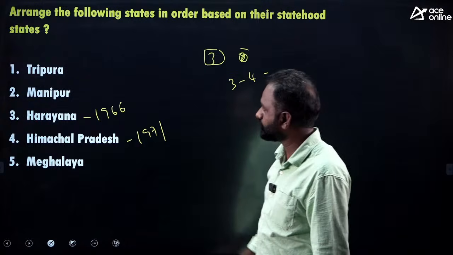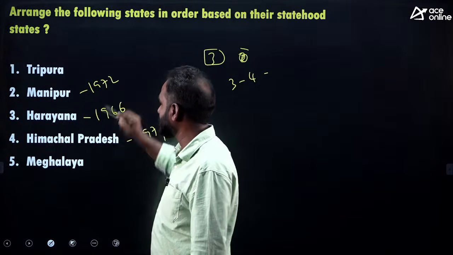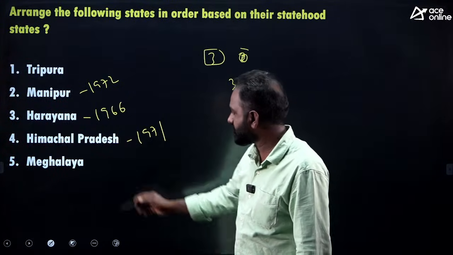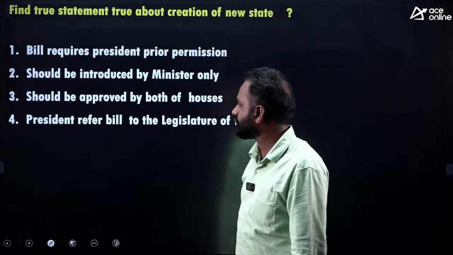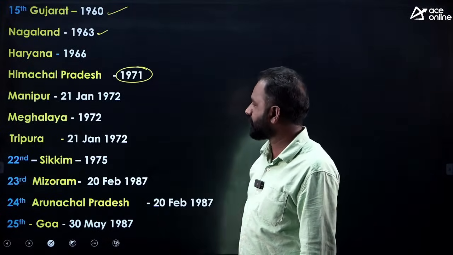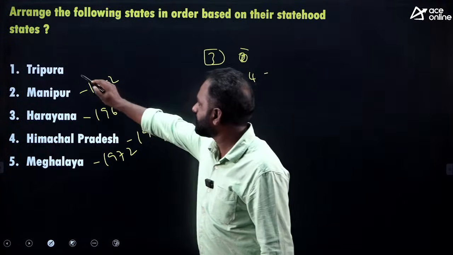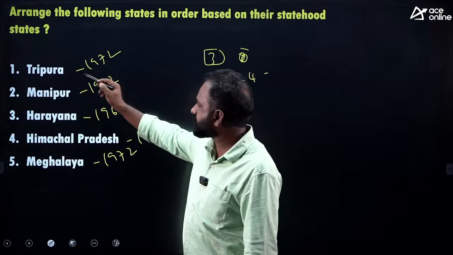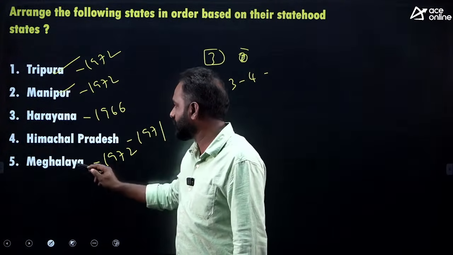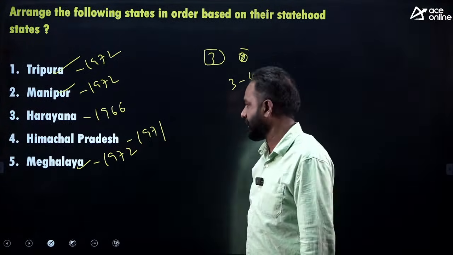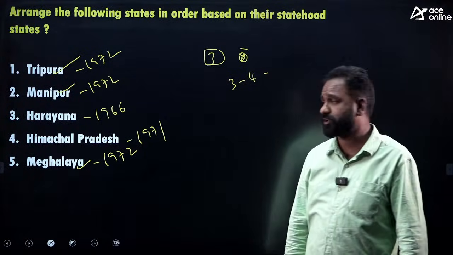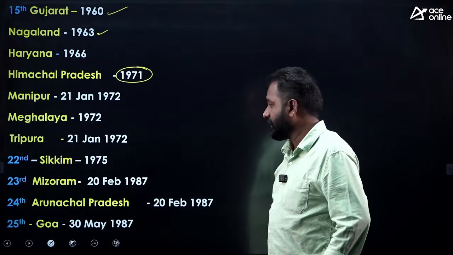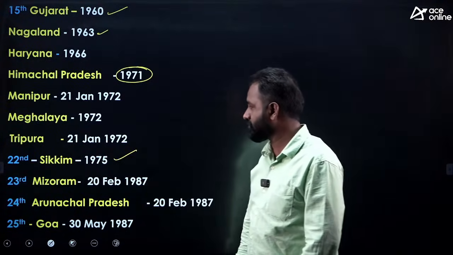Manipur 1972, Meghalaya 1972, and Tripura 1972. Yes, in 1972 three states were created: Tripura, Manipur and Meghalaya. Haryana 1966, Himachal Pradesh 1971. In the same year, on the same date, the three states were created. Next, Sikkim 1975, everybody knows that.